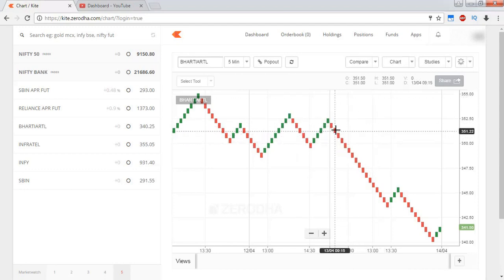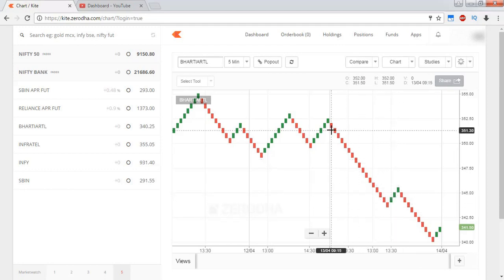If you shorted this stock at 350 rupees, somewhere here, you can make the first profit booking at 344 rupees. So that's a profit of almost 6 rupees. The strategy here is you have to go short when the first red candle forms, and you have to buy the stock back when the first green candle forms.